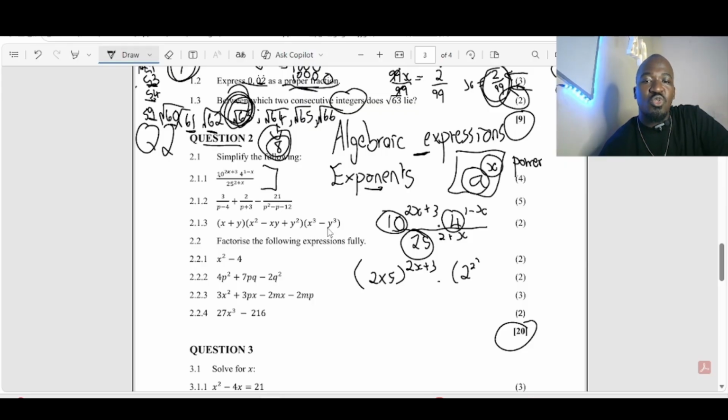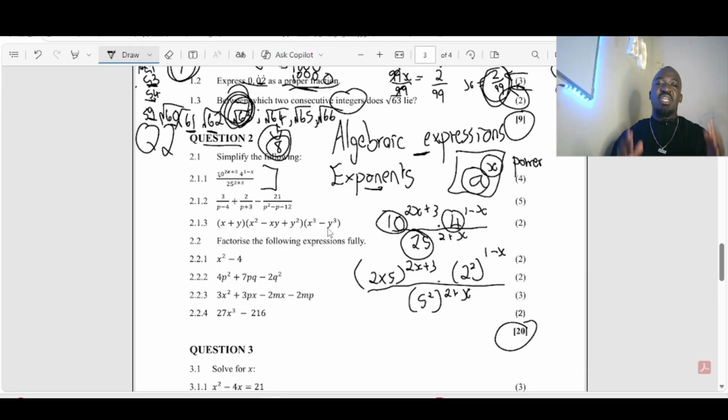The calculator will change it to 2 squared, to the exponent 1 minus x, over your 25. The calculator will change it to 5 squared, to an exponent of 2 plus x, right? Then you break it down and separate the exponents. You're just going to practice that kind. It's basic. As long as I give you the approach, you keep on repeating the same thing over and over again. Understand? It's just going to be basic in that manner.